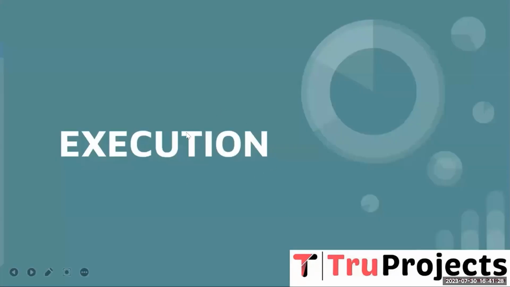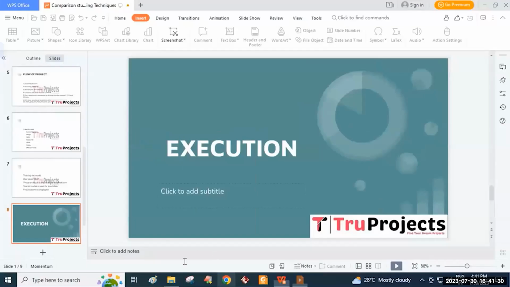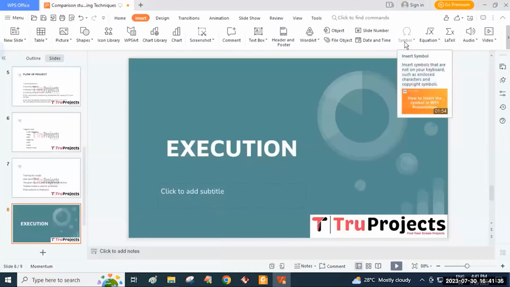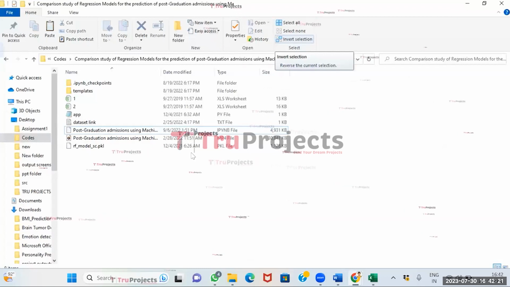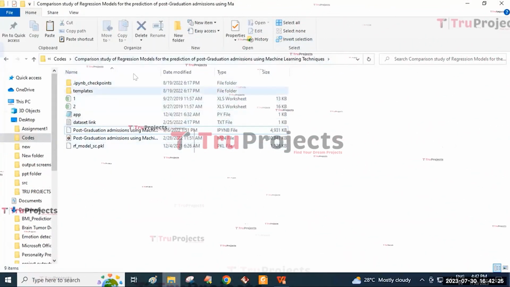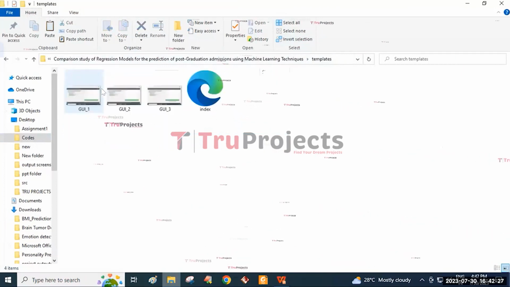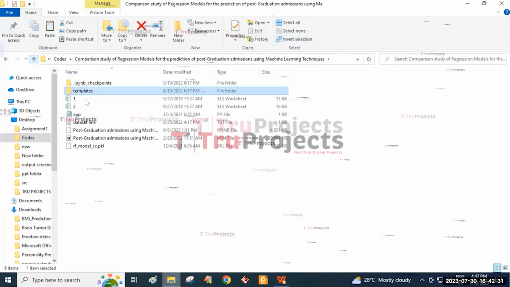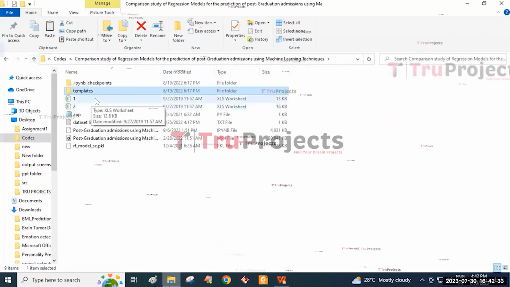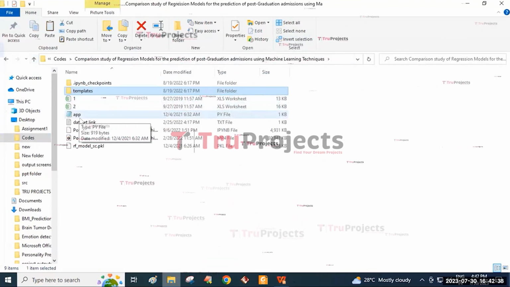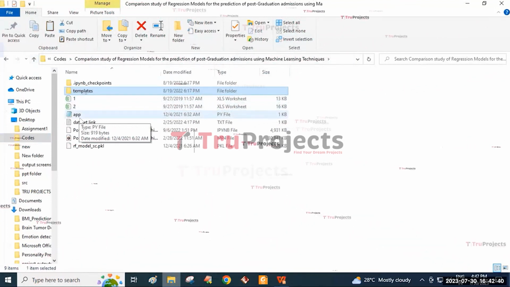And for the execution of the project, we need to open the code folder. And this is the code folder containing various files within it. The template folder contains the index file, an HTML document. And these are the two datasets that we used in this project. And app.py is a file which likely contains the information related to the front-end logic.